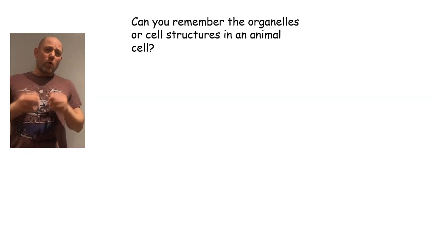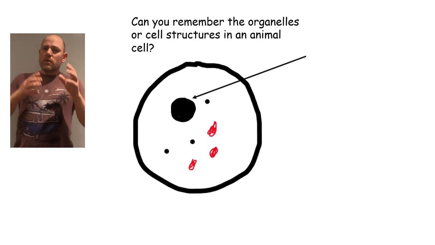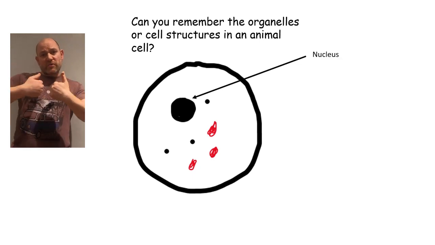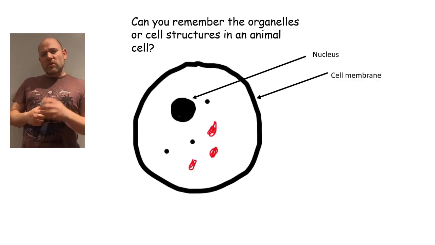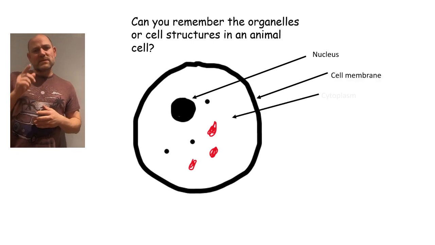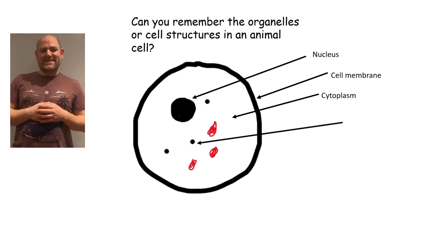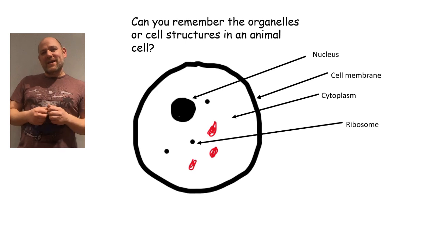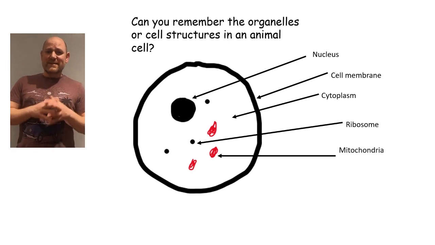So, can you remember the organelles or cell structures in an animal cell? Where is the DNA found? That's right, you'll find the DNA inside the nucleus. But what about the structure that controls entry and exit from the cell? That's the cell membrane. And what structure is where the chemical reactions happen? Cytoplasm. And what structure makes the proteins? The ribosomes. And finally, who's responsible for aerobic respiration? And that's the mitochondria, which releases energy.